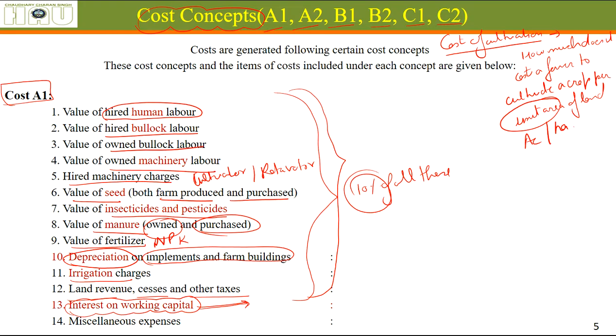Then some miscellaneous expenses, meaning general expenses which are not accounted for, like tea, medical expenses, and refreshments. Some small expenses which are not counted elsewhere.